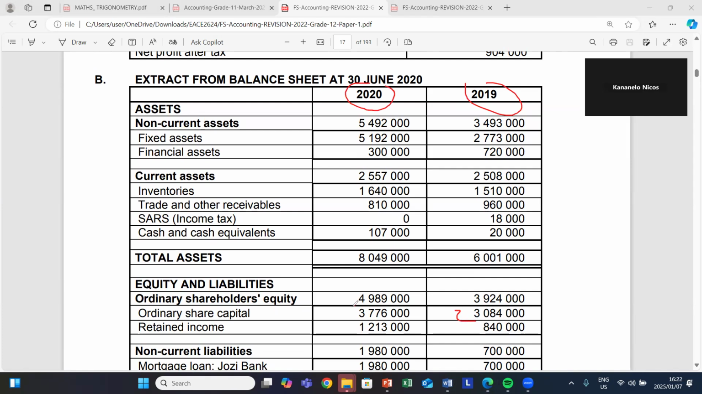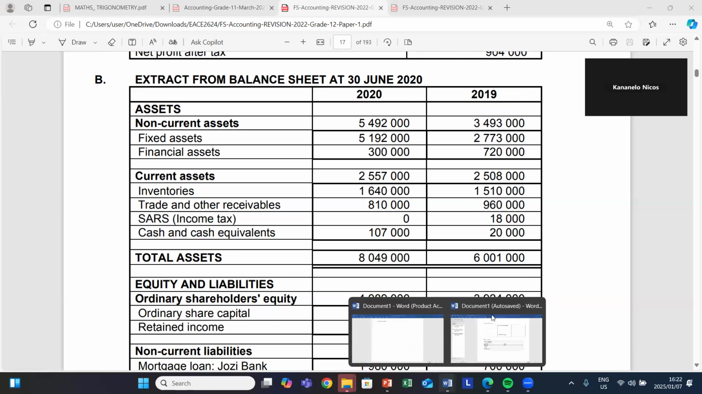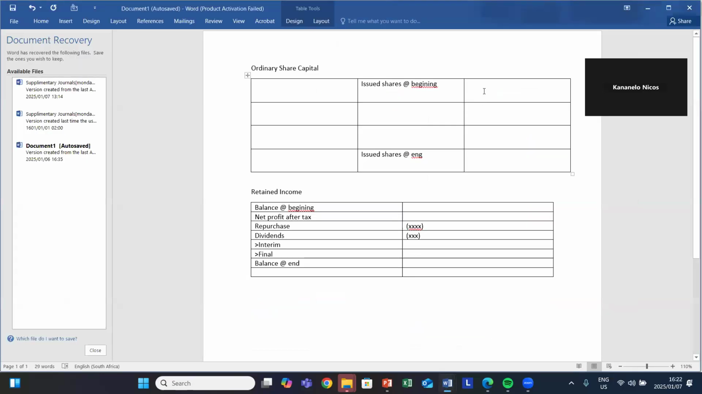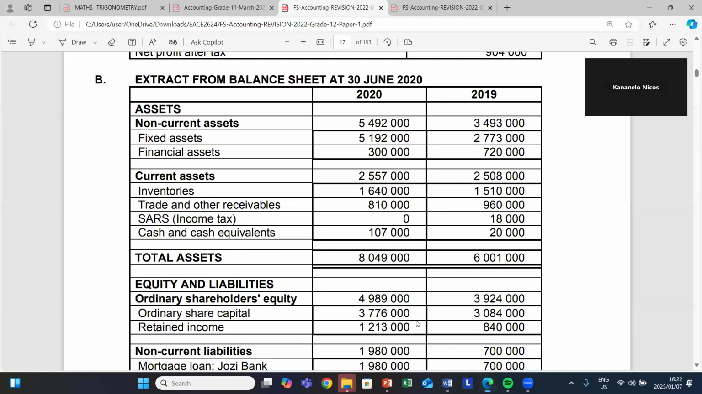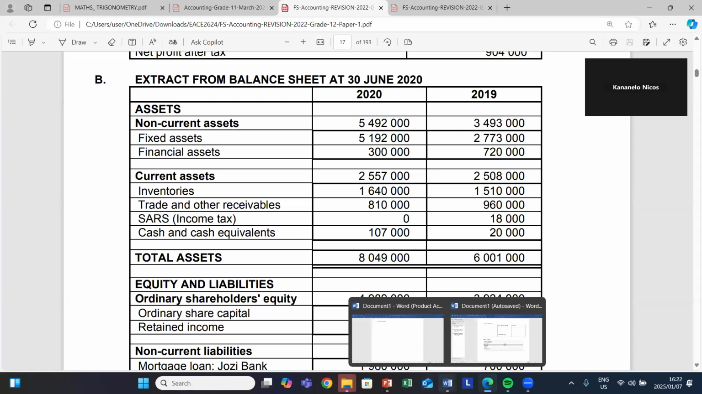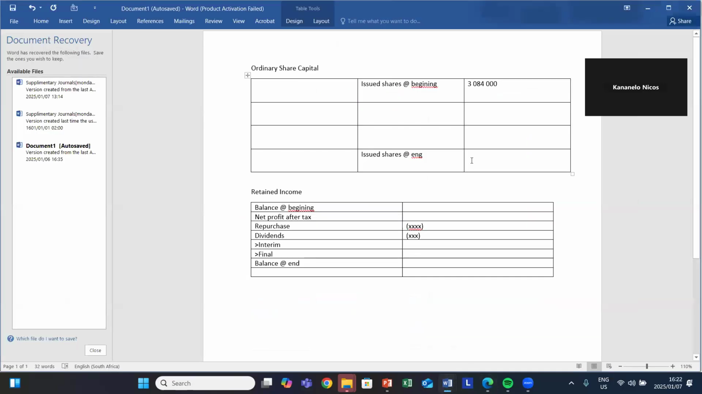And also we had a closing value of how much? Of 3,776,000. So let's go record them. They give us values for opening and closing. Opening was 3,084,000 rand. Let's go record it. 3,084,000 rand. And then for closing, it was 3,776,000.